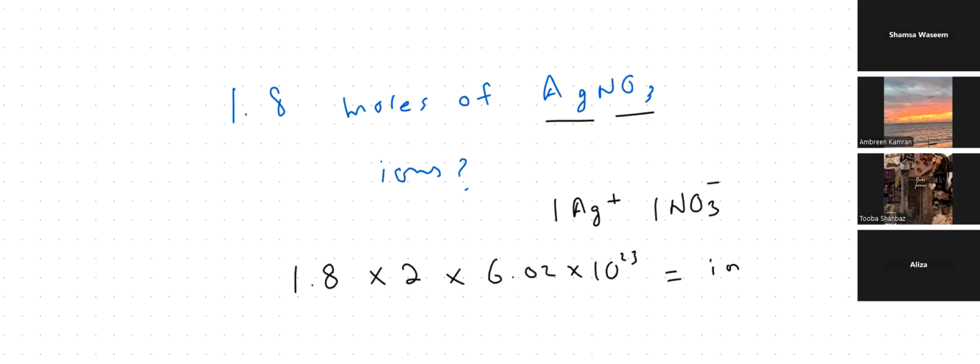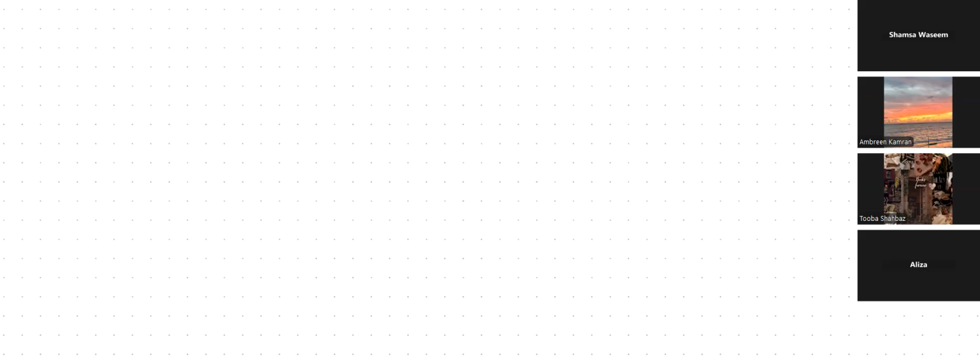Do you get it? Ambreen, Tuba, and Aliza? Just try one question by yourself then. This could be asked in paper 4 as well as in paper 2, like in MCQs and in structured questions. So I'm asking: how many ions, the total number of ions, are there in 1.5 moles of iron(III) oxide, Fe2O3?